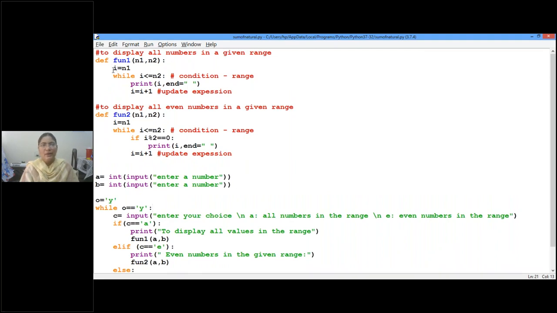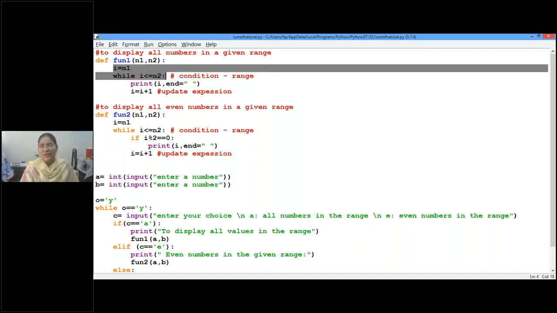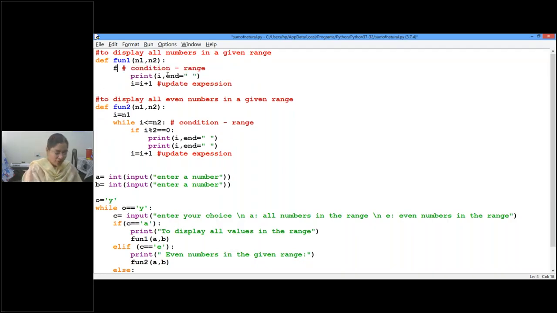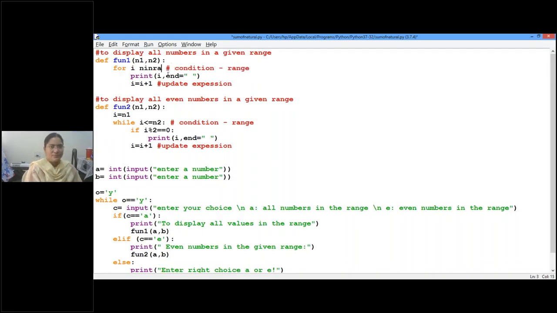Listen here. See, A and B, here in function 1, I have taken using a while loop. Instead of this, because these two are numbers, we can define a range, isn't it? So can't we change it to for i in range n1, n2? If it is within this range, then there is no need for the update expression also, children. So here only initialization and condition are there.